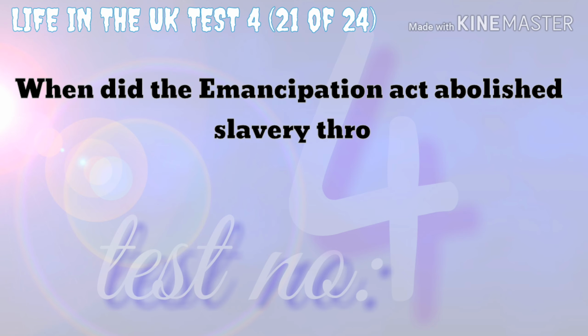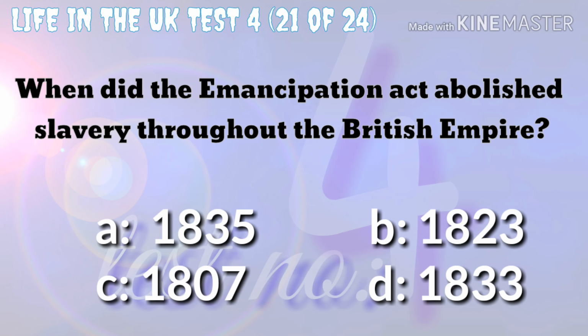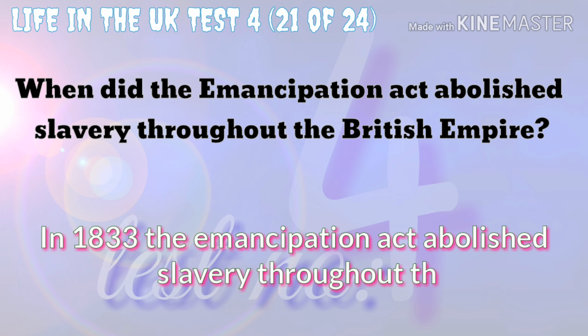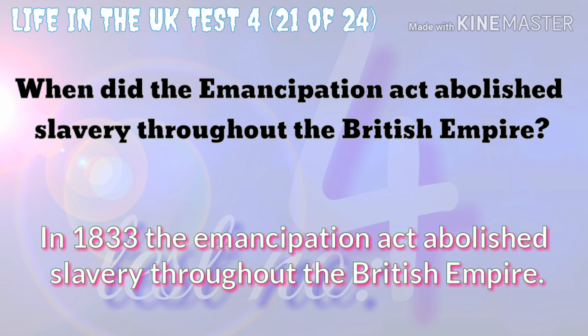When did the Emancipation Act abolish slavery throughout the British Empire? 1835, 1823, 1807, or 1833. In 1833, the Emancipation Act abolished slavery throughout the British Empire.